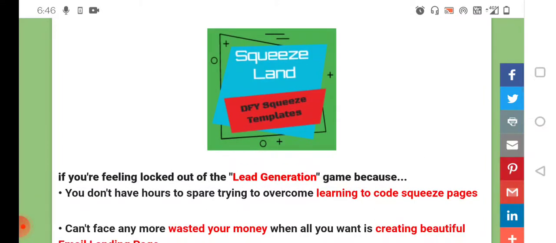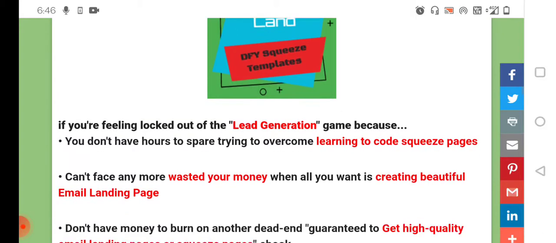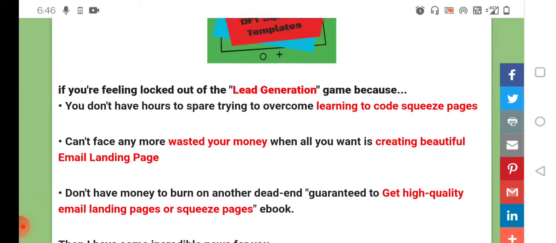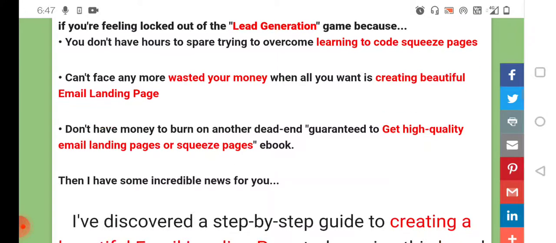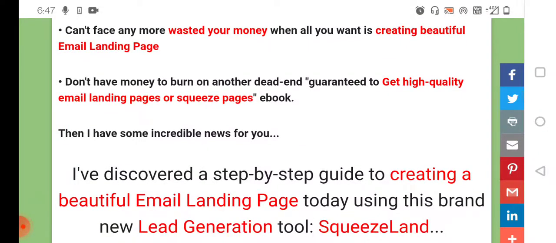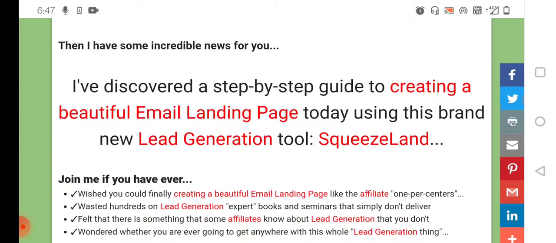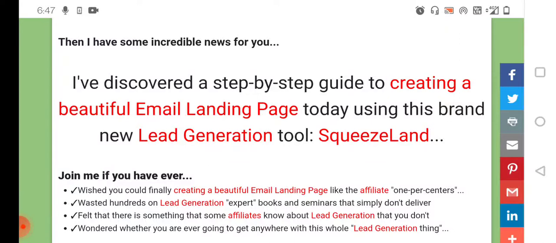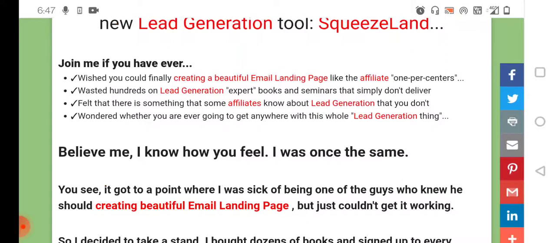If you're feeling locked out of the lead generation game because you don't have hours to spare learning to code squeeze pages, can't face any more wasted money when all you want is to create beautiful email landing pages, and don't have money to burn on another dead end ebook, then I have some incredible news for you. I have discovered a step by step guide to creating a beautiful email landing page, using this brand new lead generation tool, Squeezeland.